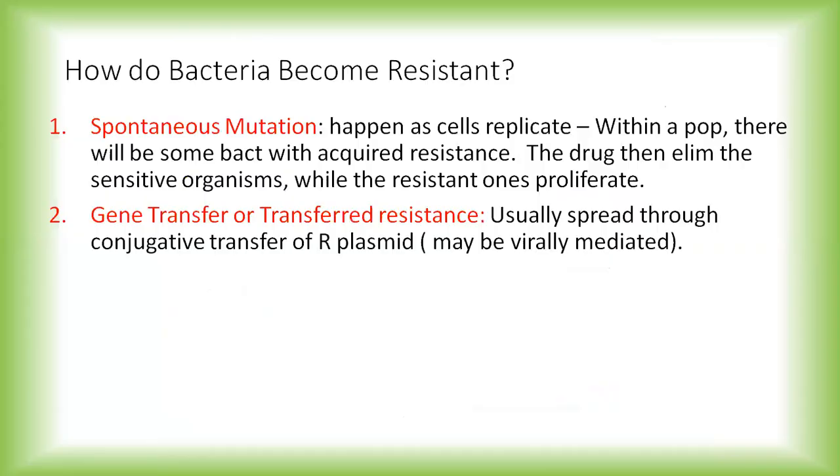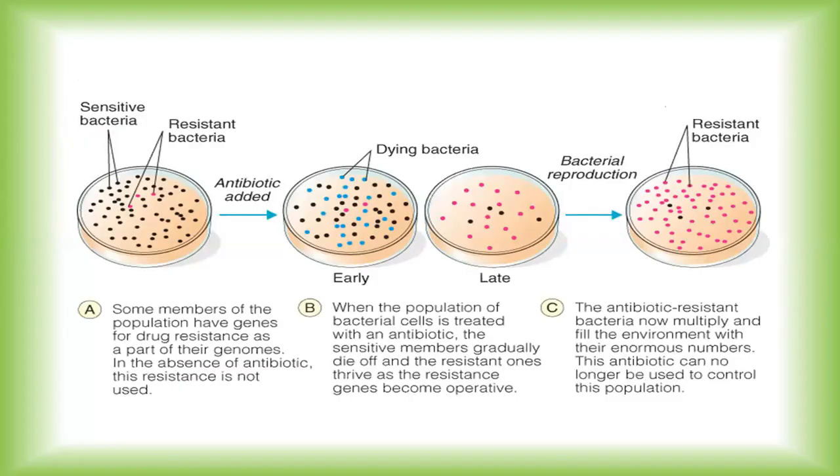So how do bacteria become resistant to an antimicrobial? It might be through either spontaneous mutation, or due to gene transfer or transfer of resistance. This is the next slide, showing how bacteria become resistant, and how resistant bacteria may further cause a problem in chemotherapy.